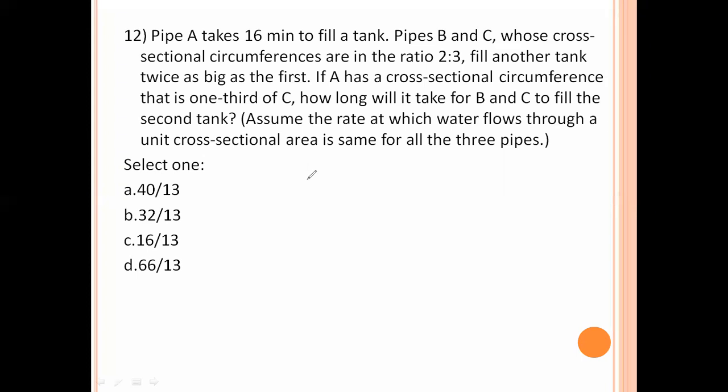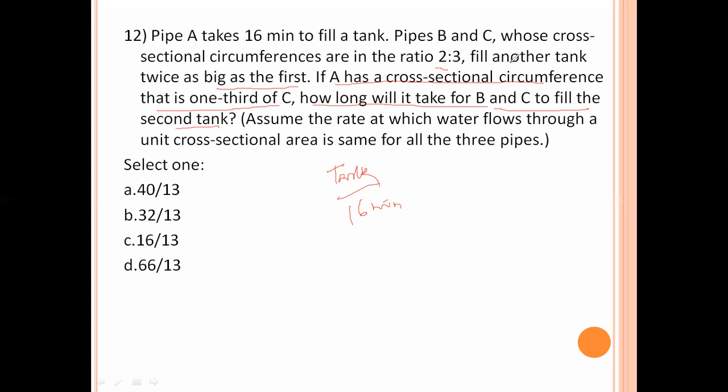Pipe A takes 16 minutes to fill a tank. Pipes B and C, whose cross-sectional circumferences are in the ratio 2:3, fill another tank twice as big as the first. If A has a cross-sectional circumference that is one third of C, how long will it take for B and C to fill the second tank? Here, A takes 16 minutes to fill one tank.